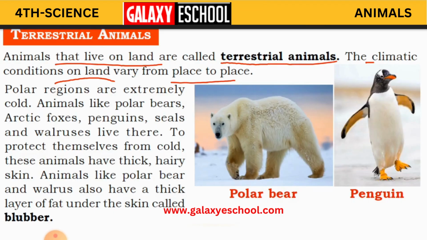For example, polar regions are extremely cold. Polar regions, where are they? Towards the north, where you have the Arctic Ocean, the Arctic Circle. Animals like polar bears, Arctic foxes, penguins, seals and walrus live here.